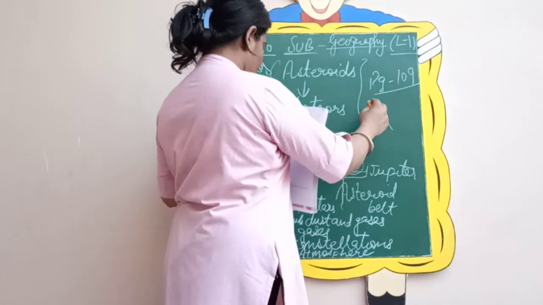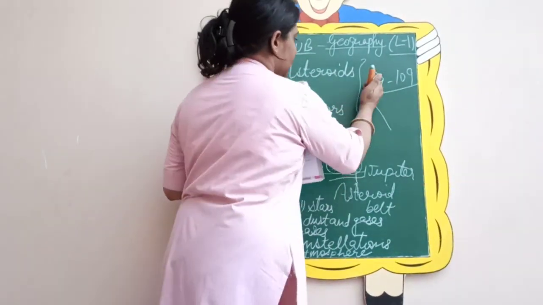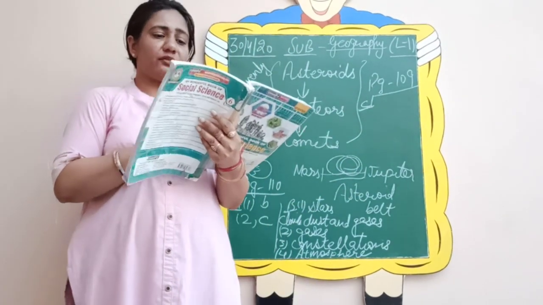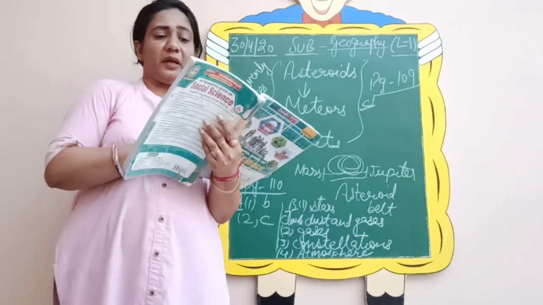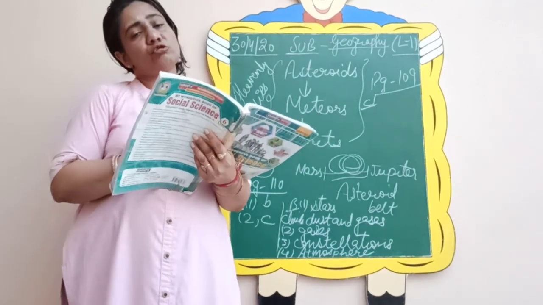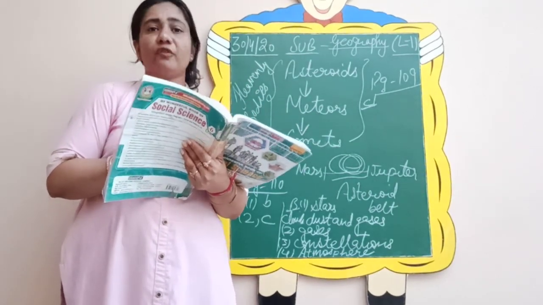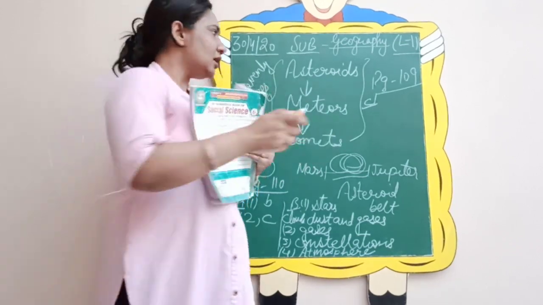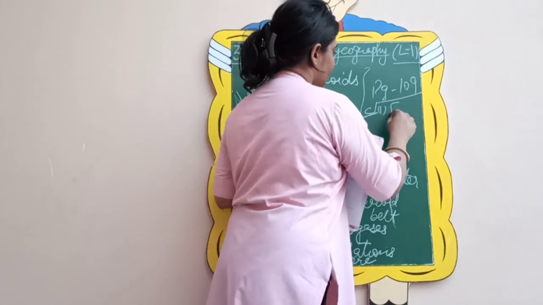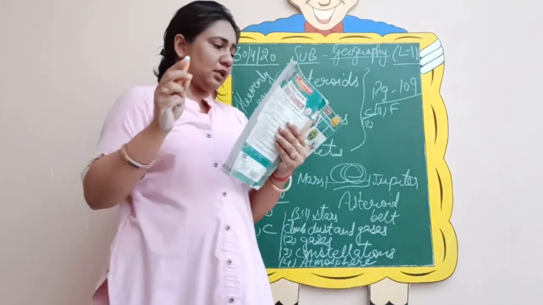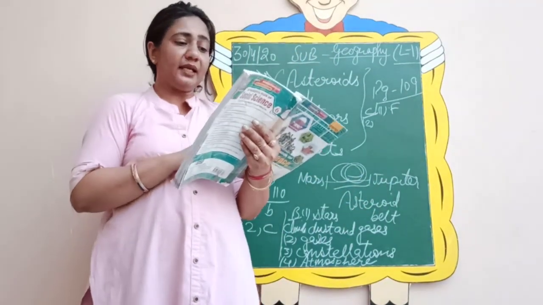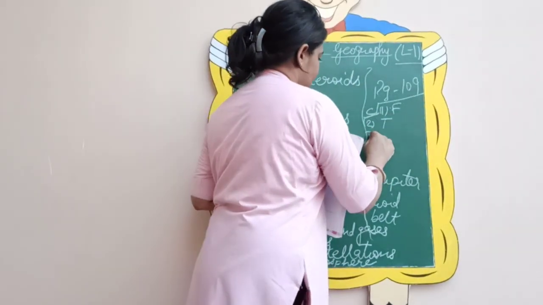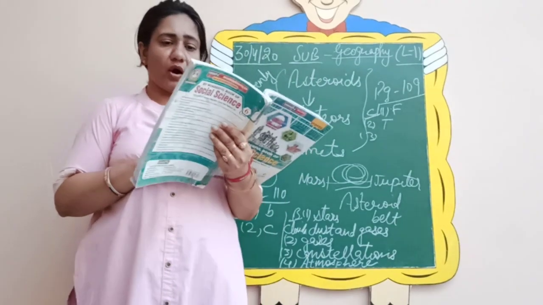Okay, now coming to true and false, that is exercise number C in your book. Let us see the first one. The earth is the fourth planet from the sun. Is it true or false? It is false. So we have the third position in the solar system. Number 1, it is false. Number 2, Venus is the brightest and the hottest planet of the solar system. Yes, it is brightest and hottest.